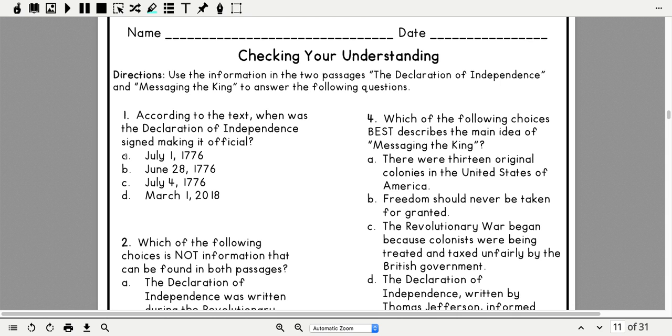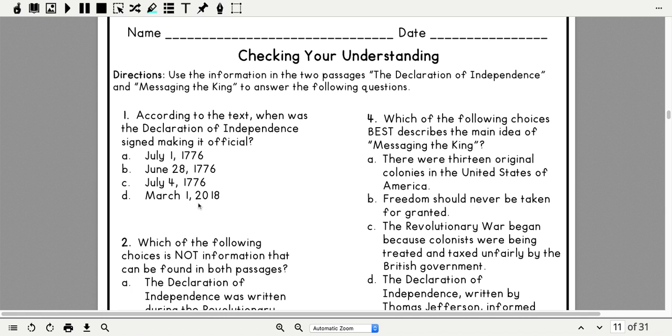So A, July 1st, 1776. B, June 28th, 1776. C, July 4th, 1776. Or D, March 1st, 2018.